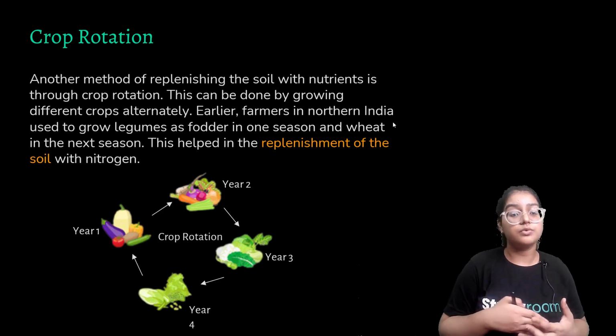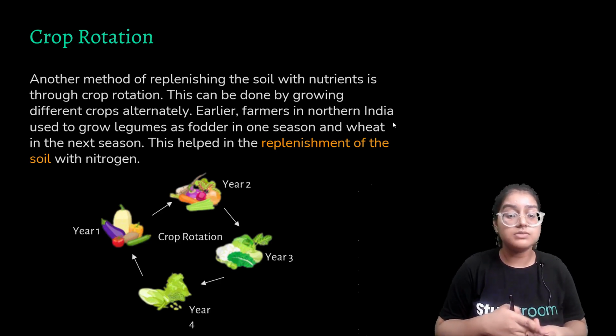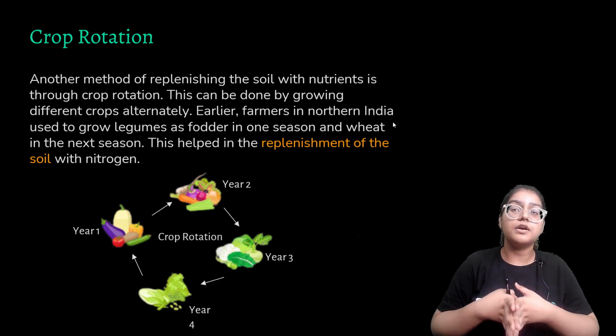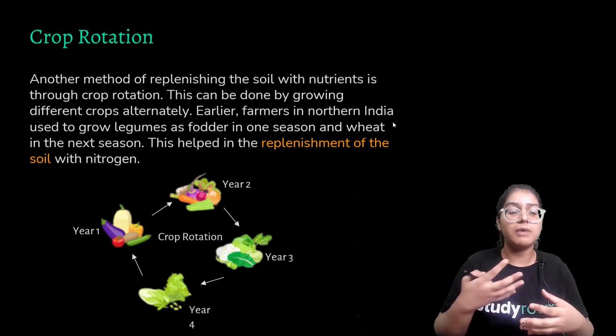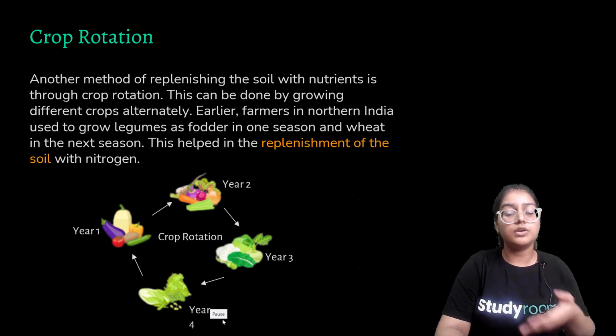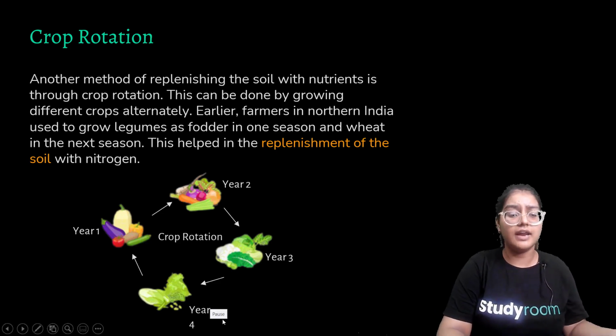Earlier, farmers in northern India used to grow legumes as fodder in one season and wheat in the next season. So this helped to gain back the nutrients for the soil, the nutrients which it earlier had without it being consumed by the plants.